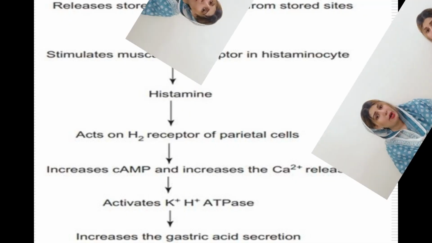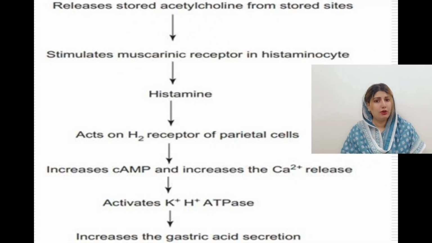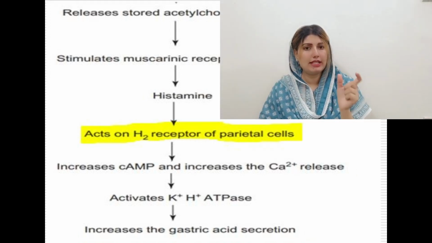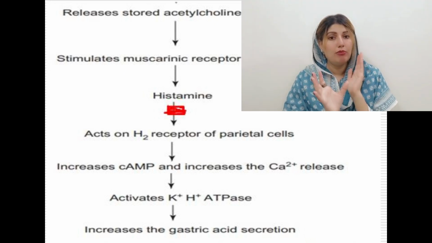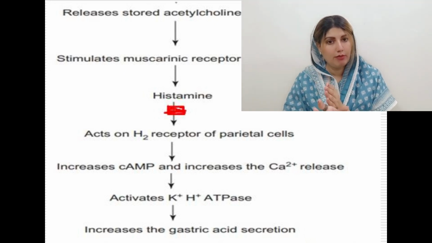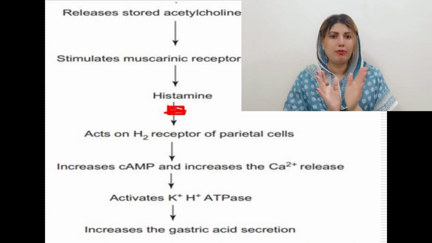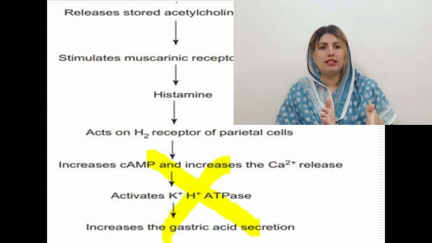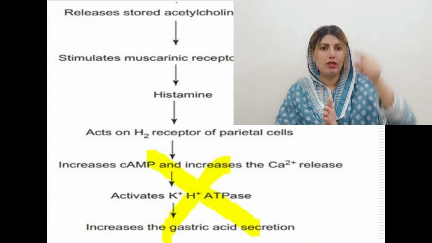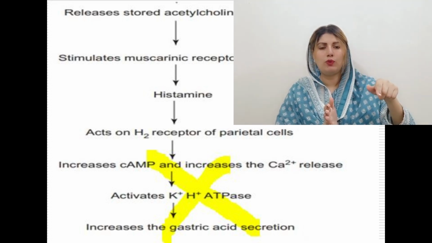We have to talk about how H2 antagonists like cimetidine, famotidine and ranitidine will stop this. As I told you, histamine receptors are present on the parietal cell, so we give H2 antagonists, which stop the binding of histamine with the receptor. If the histamine is not going to bind with the receptor, what will happen? All the next cycle is going to stop. You can see in the diagram, this whole cycle will not work. So this is the main mechanism of action of H2 antagonists.